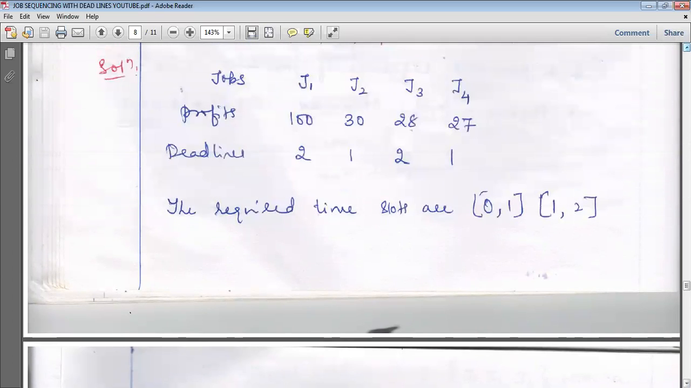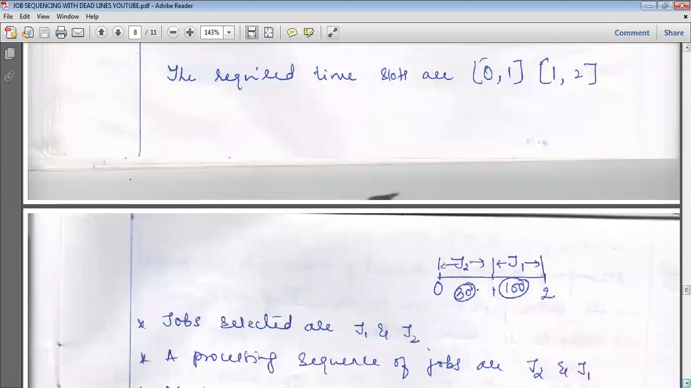Next job J2. The profit is 30 rupees. The deadline is 1, so the job is ready to wait for 1 hour. The time slot I need to allot is 0 to 1. Is 0 to 1 free? Yes, because 1 to 2 we have allotted to job 1, but 0 to 1 is free. So this time slot with a profit of 30 rupees will be given to job J2. 0 to 1, J2 with a profit of 30 rupees; 1 to 2, J1 with a profit of 100 rupees. Then next,